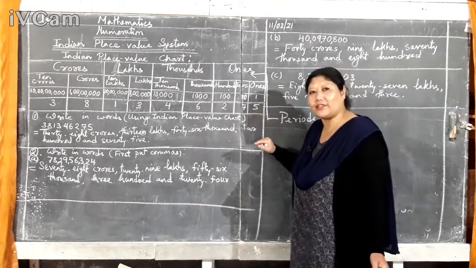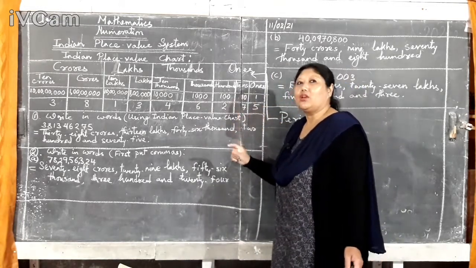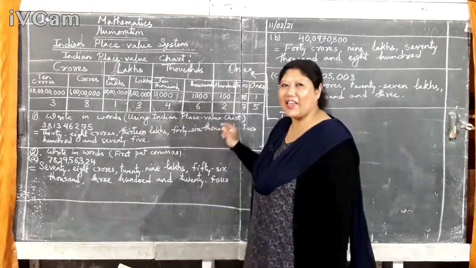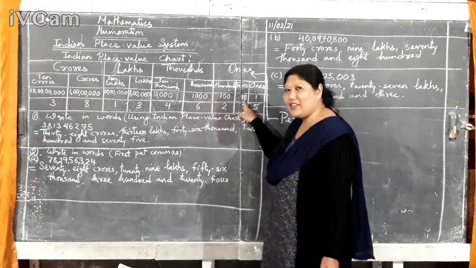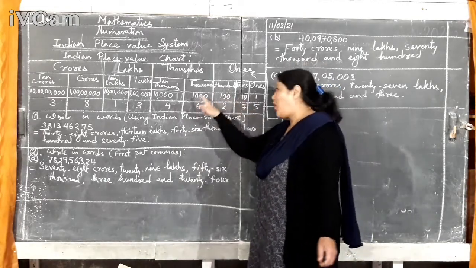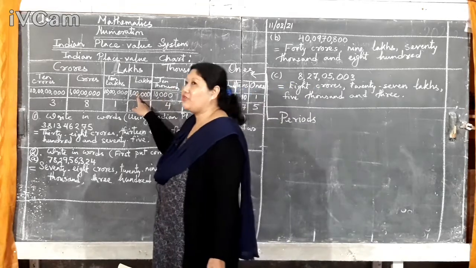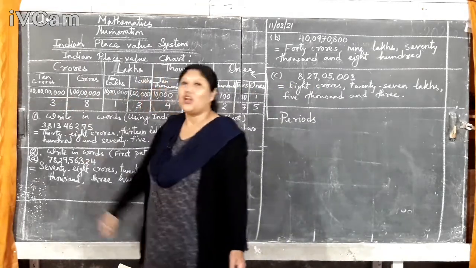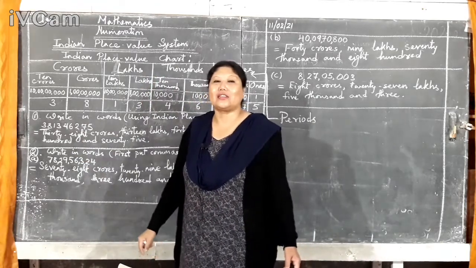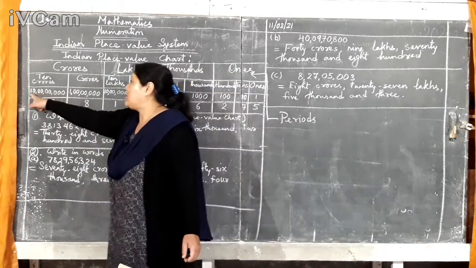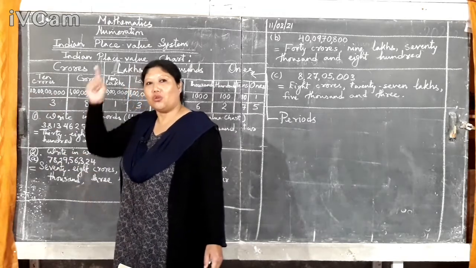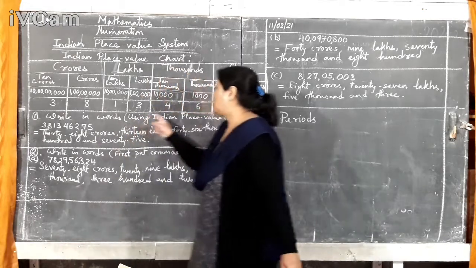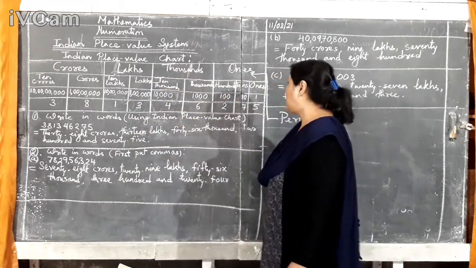But after that, the journey of zeros starts. It increases: 1, then 2 zeros, 3 zeros, 4 zeros, 5 zeros, 6 zeros, 7 zeros, 8 zeros. So 10 crore has 8 zeros and 1 is also there, so with 1 it will be 9 digits. So this is how to write in numbers.